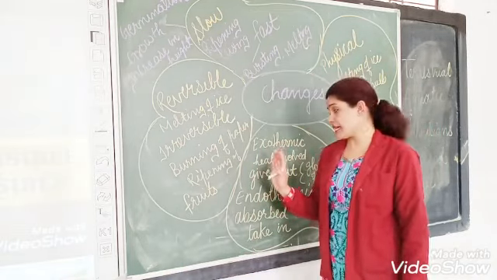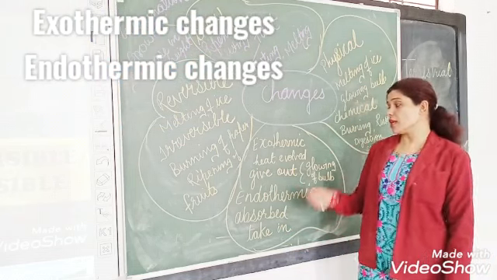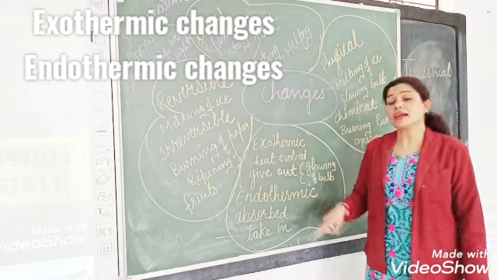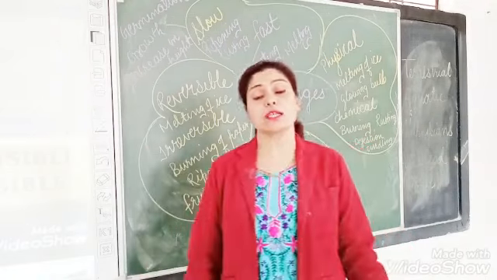Now we need to understand exothermic and endothermic changes. What are exothermic changes? What are endothermic changes?